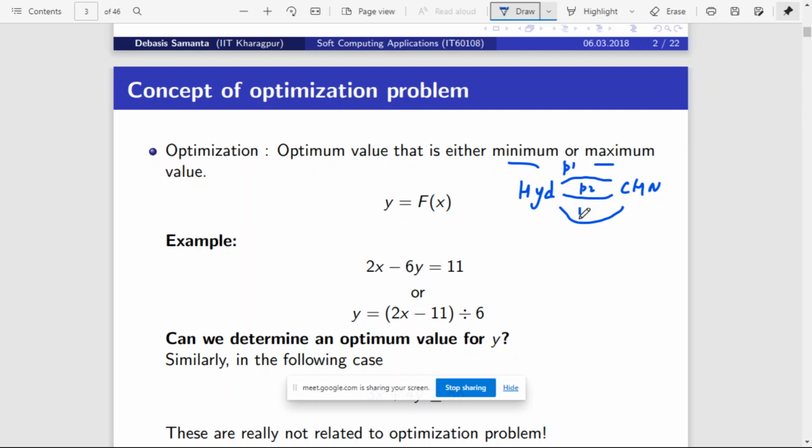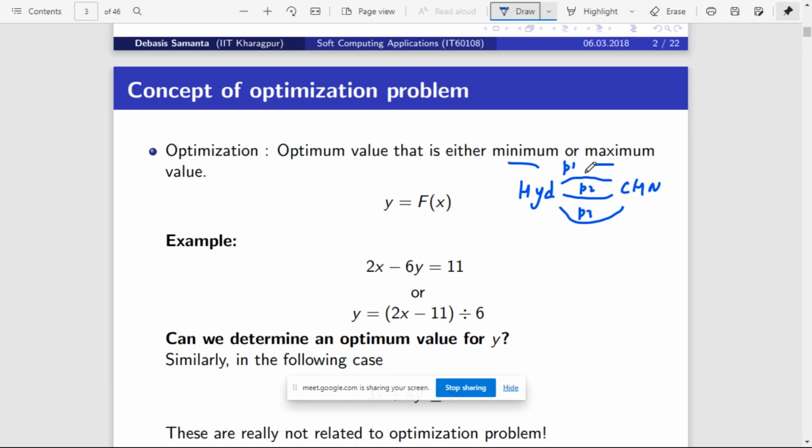Then generally we choose the path which is shorter, or the path which can be reached in a short duration. Sometimes a path may be long, but it may be an expressway, so you can travel very quickly. Another path may be short, but it may go through different cities and towns, so it may take more time.